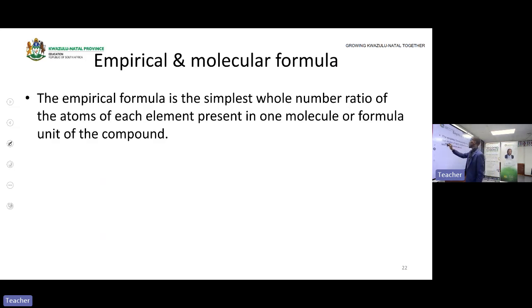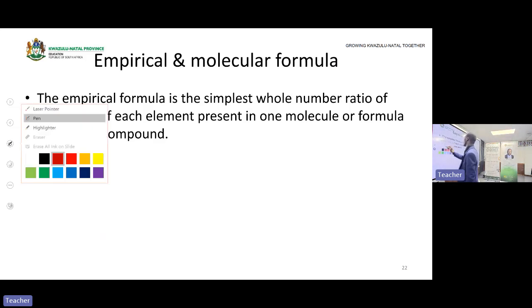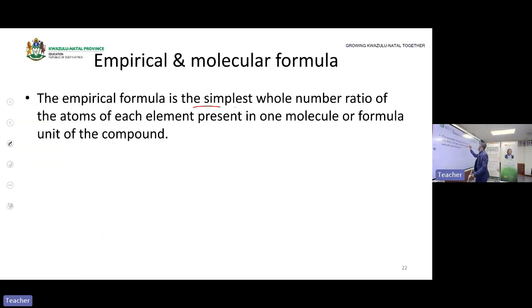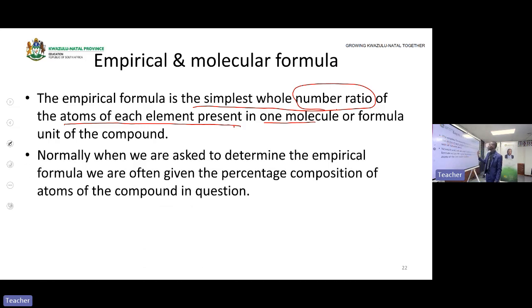The empirical formula is the simplest whole number ratio of the atoms of each element present in one molecule or formula unit of the compound. So we are representing that compound, but in a simplest whole number ratio.